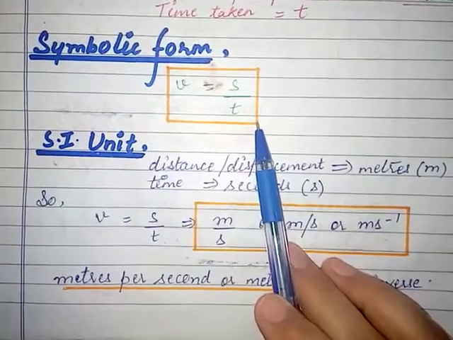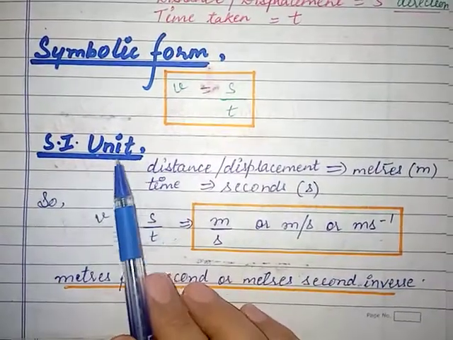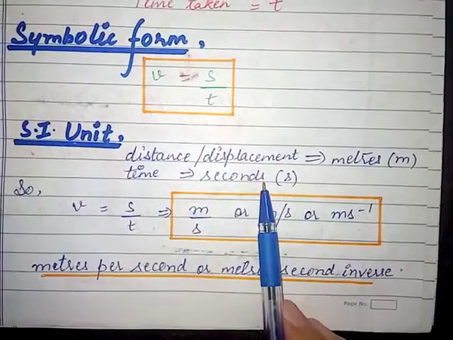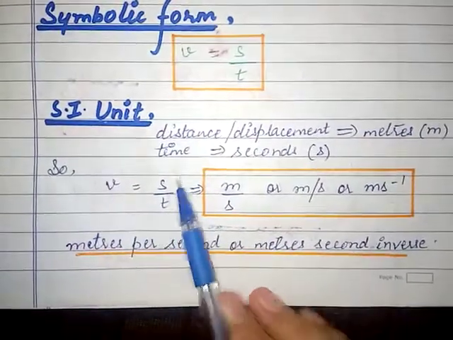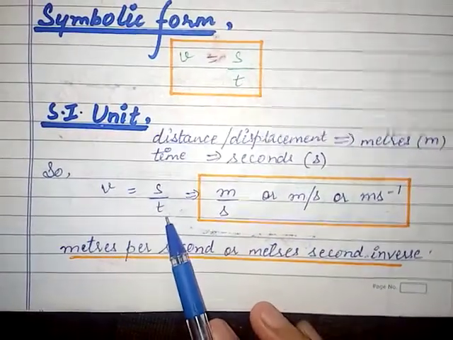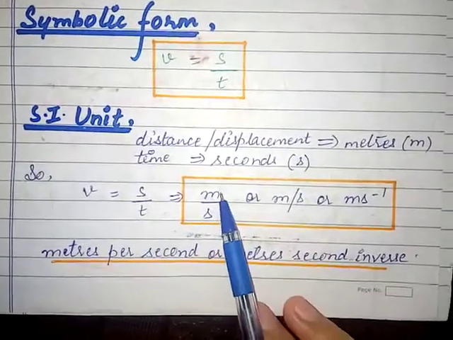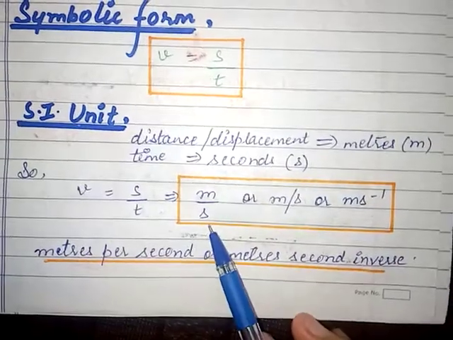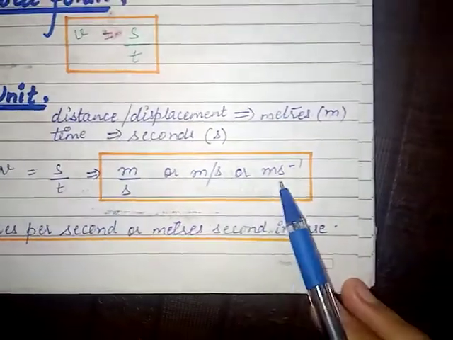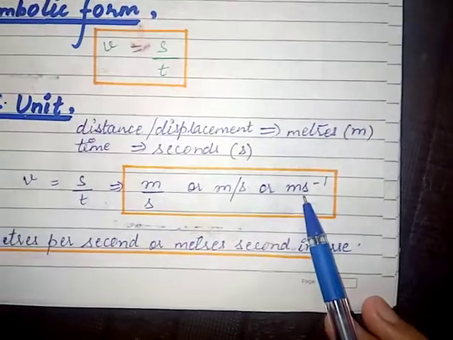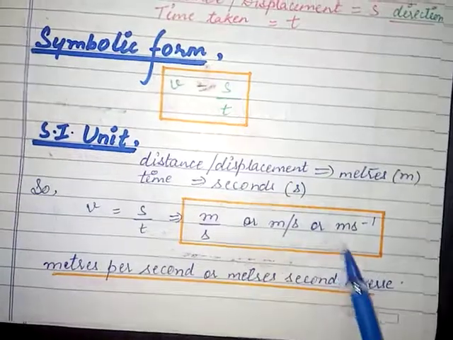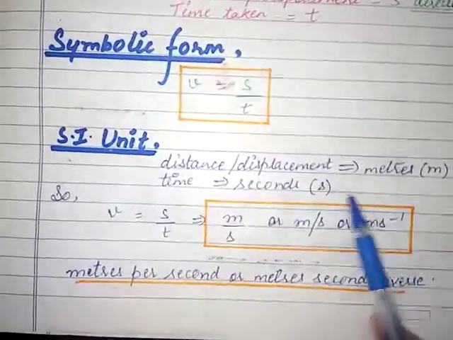What is its SI unit, meaning the international system of units? As we all know, distance or displacement is measured in meters and time is measured in seconds. So by the formula, velocity equals distance or displacement upon time taken. Displacement we measure in meters, time in seconds. So it becomes meter upon second, or meter per second, or meter second inverse. This means we will always measure velocity in meters per second whenever we are talking about the SI unit of velocity.